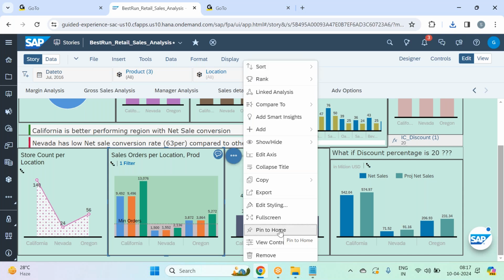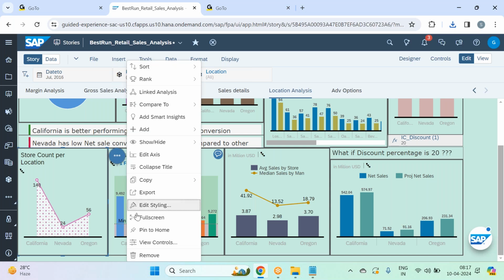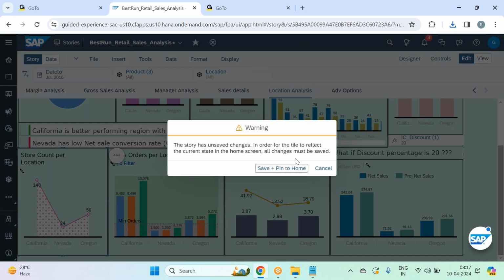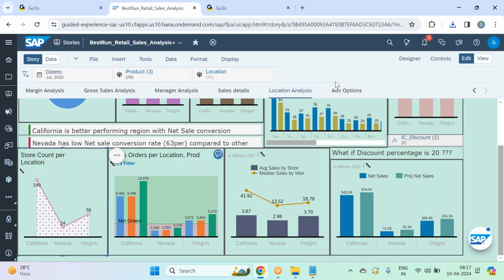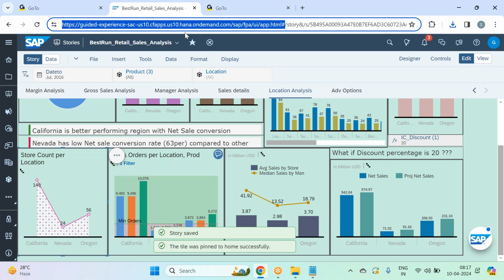Few options. And then we have an option of pin to home, guys. Here you see, there is an option called pin to home. Suppose I want this to be pinned to home. I'll go, let's say, pin to home. Save plus pin to home. So what happens if I pin this widget to the home page is, let me open SAC in a new tab.